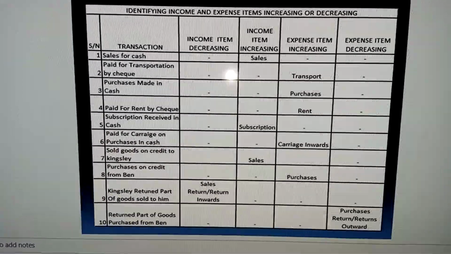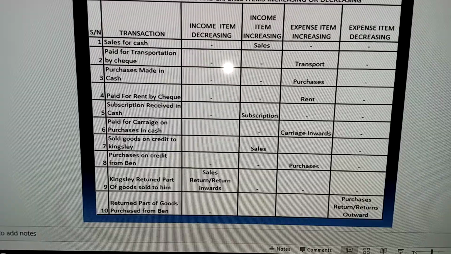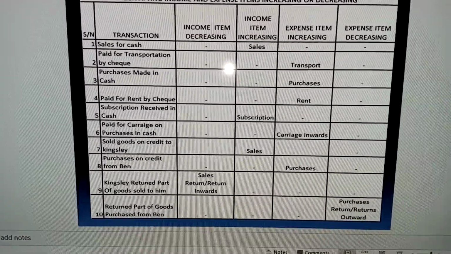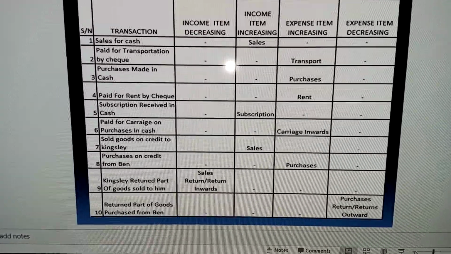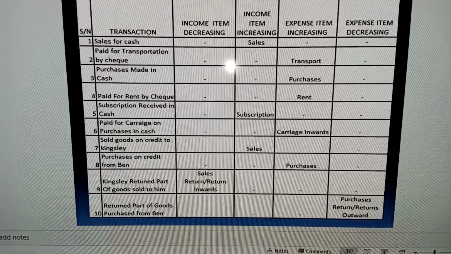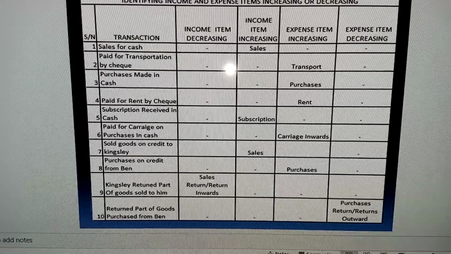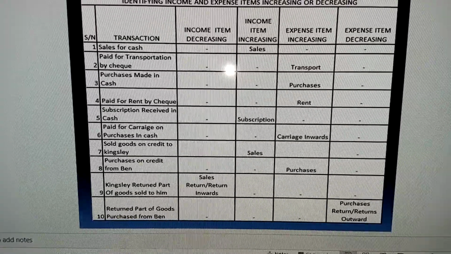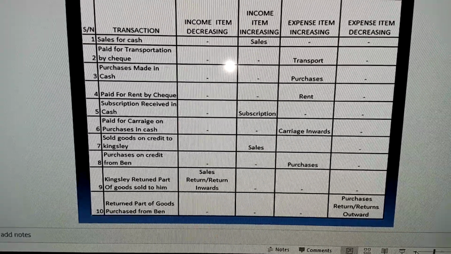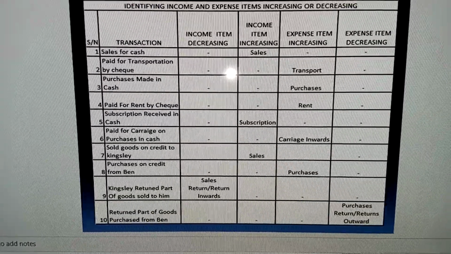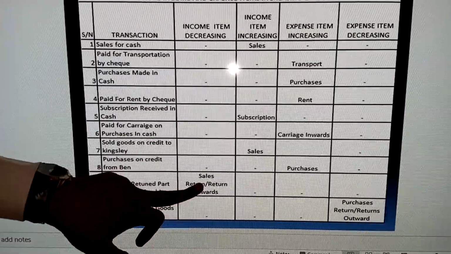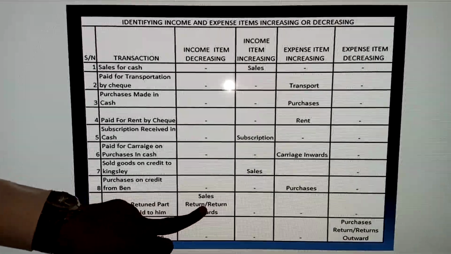The next one says Kingsley returned part of the goods sold to him. So we sold goods to Kingsley on credit, remember? Now he's returning part of it. So it means that the sales made will reduce. So what do we use to represent reduction in sales? We use sales returns, or returns inward. So I can see here, income will reduce here. That's sales returns, or returns inward.